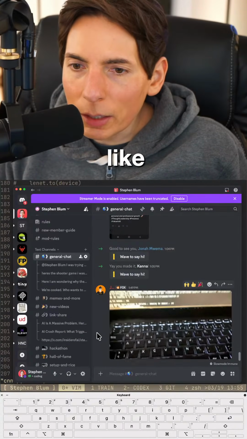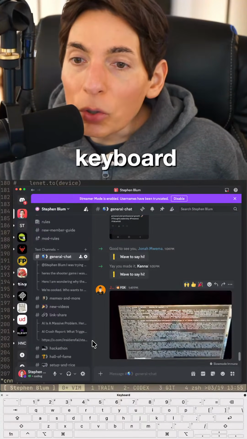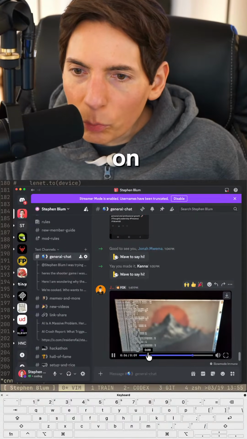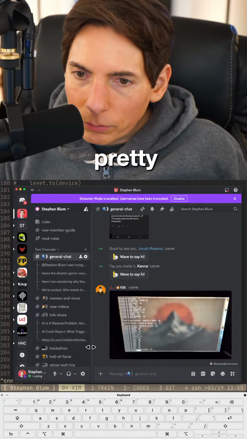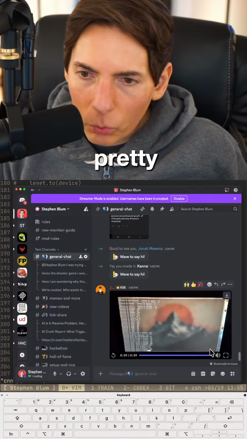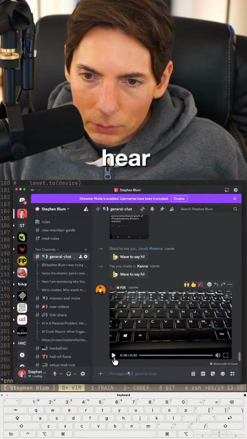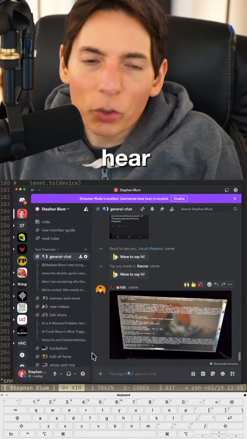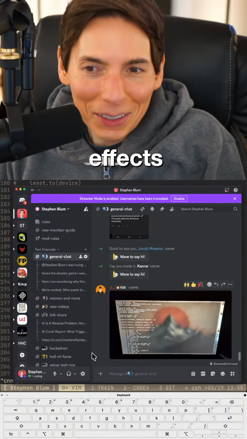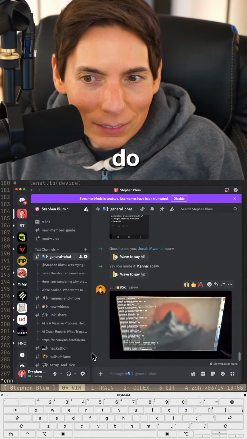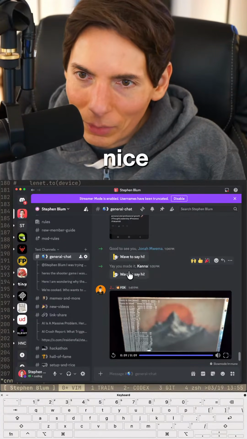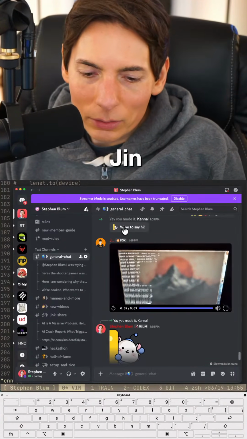Ooh, I like your backlit keyboard. Are you compiling a compiler? Is that what's going on? Why is it so pretty? Were you talking? I didn't hear. Okay, you're just making sound effects. You're doing what I do. The compiler. Give me a second here. Okay. Compiling a compiler. Nice. Jin Lu.